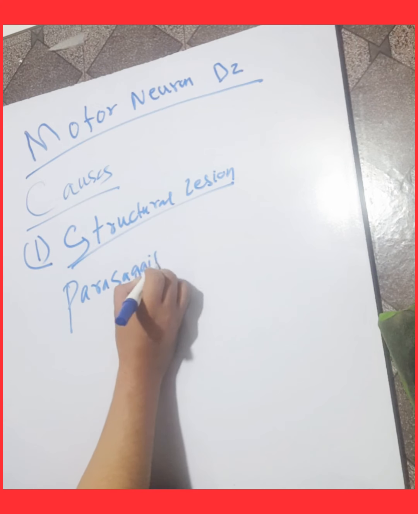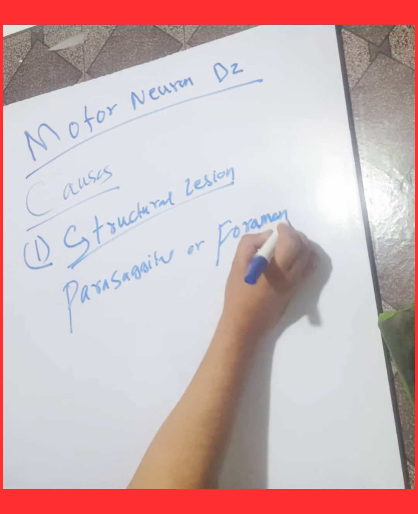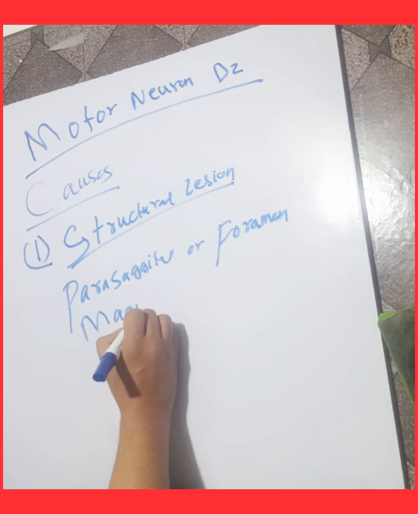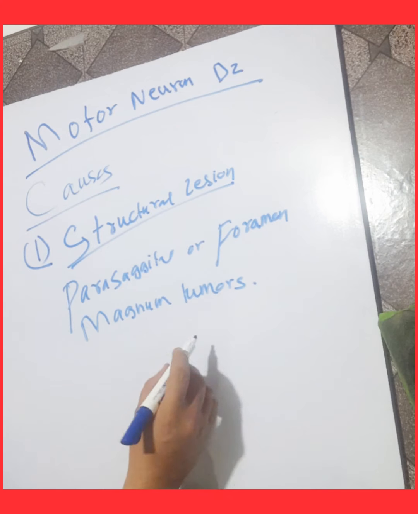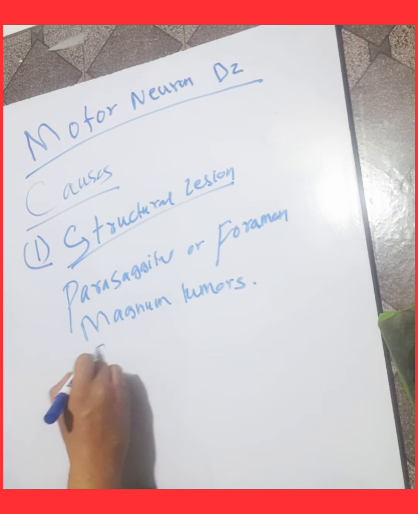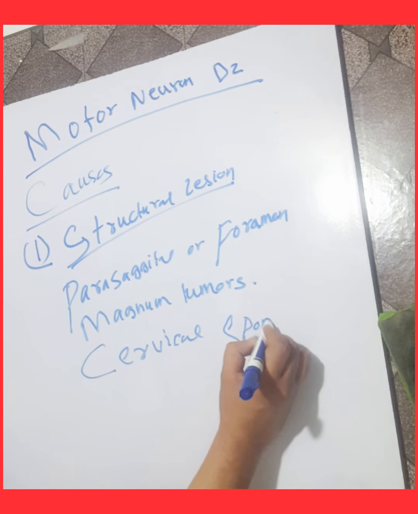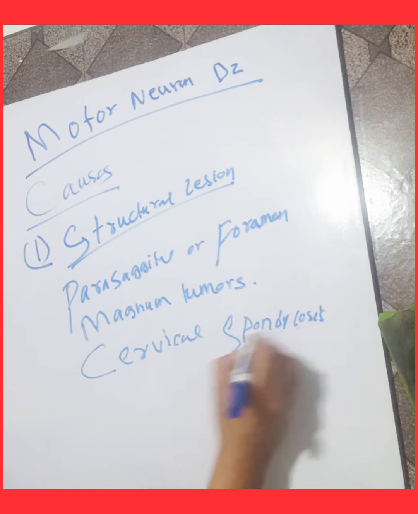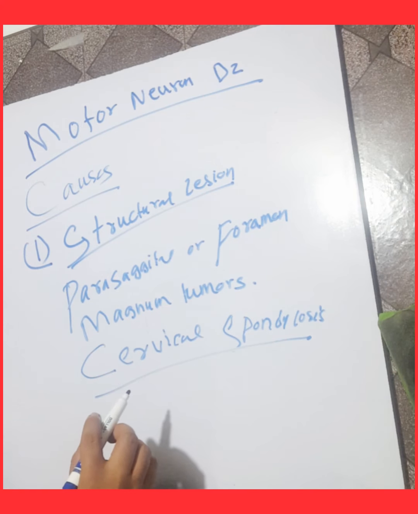Other causes include cervical spondylosis, which may be a structural lesion that causes motor neuron disease.